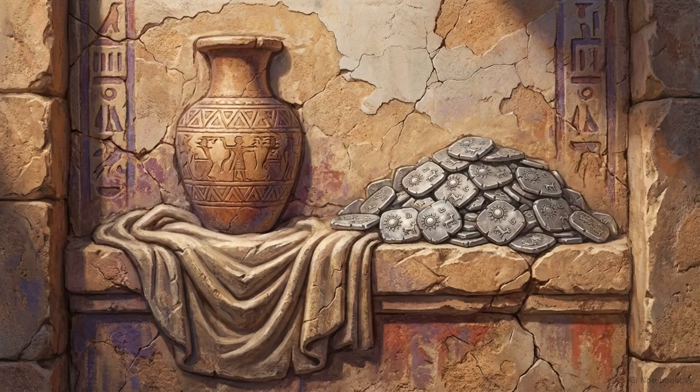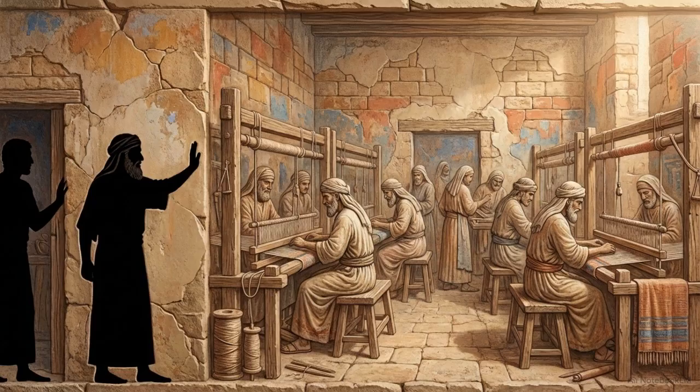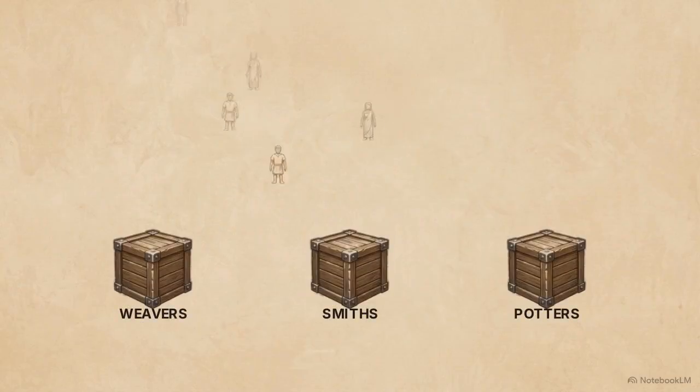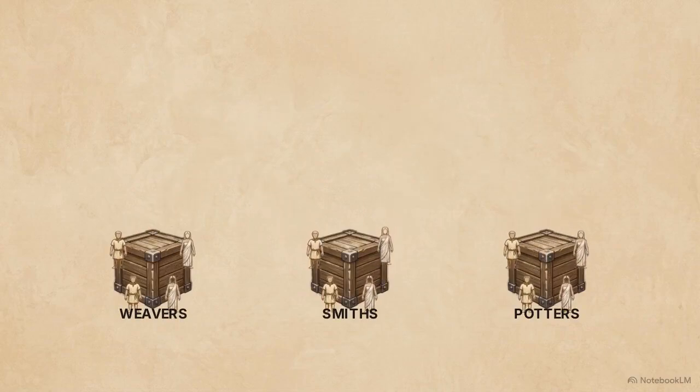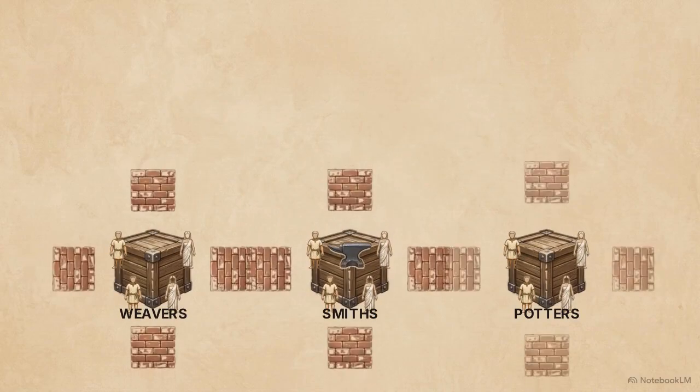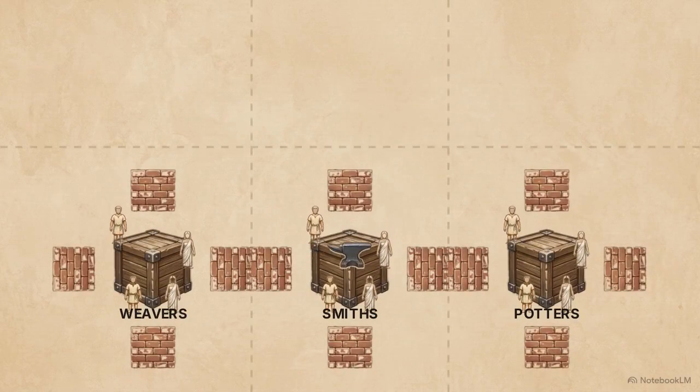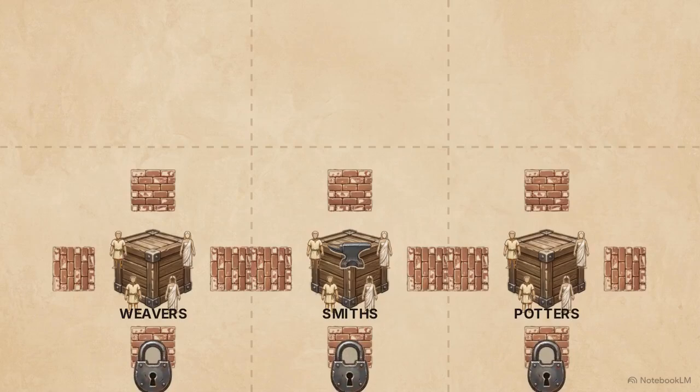These specialized crafts became incredibly lucrative. To protect their trade secrets and their newfound wealth from outsiders, families formed exclusive, tight-knit professional guilds. This was the birth of the jati system. Over time, these protective guilds hardened into rigid, birth-based categories. You could no longer choose your trade based on your talent. Your community dictated your destiny.